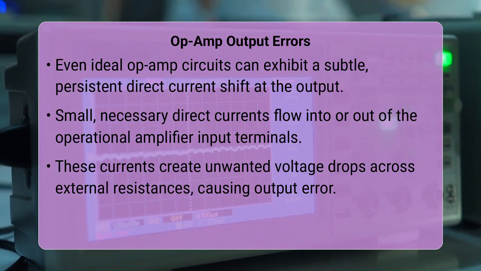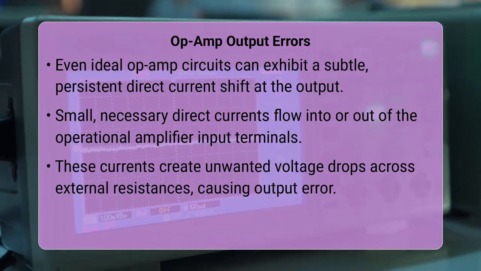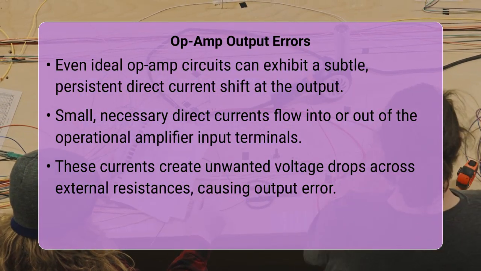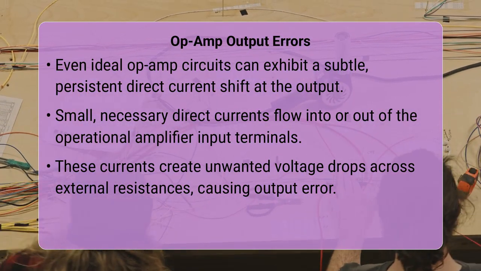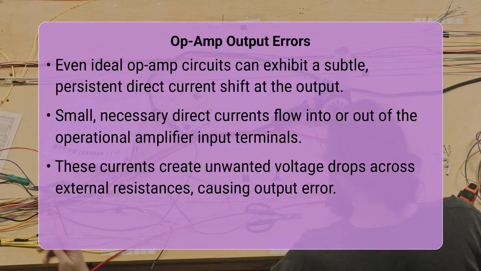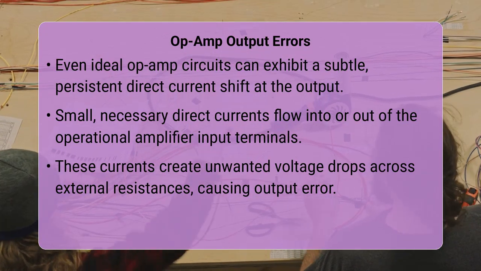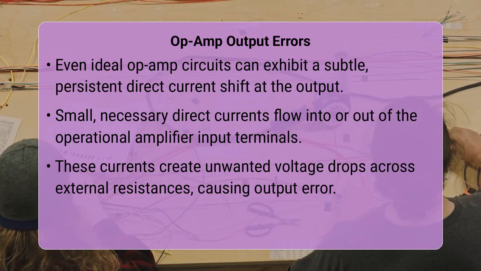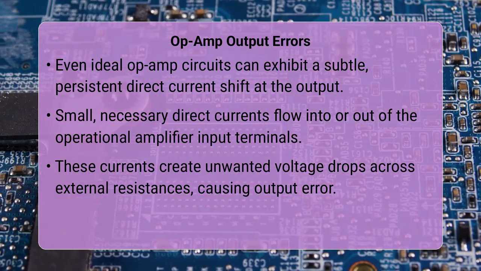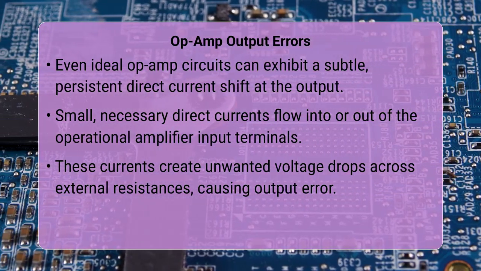Operational amplifier bias currents cause output error because these small, necessary direct currents, flowing into or out of the input terminals, create unwanted voltage drops across any external resistances in the signal path. These voltage drops are then amplified by the operational amplifier, resulting in an erroneous direct current offset at the circuit's output.